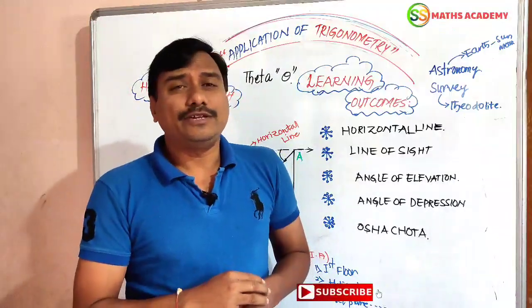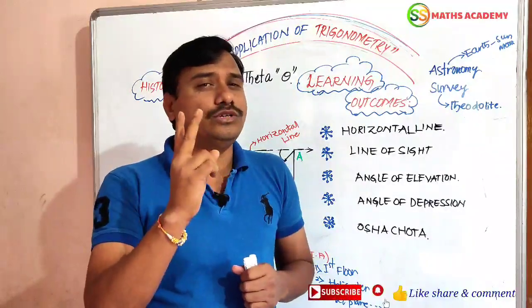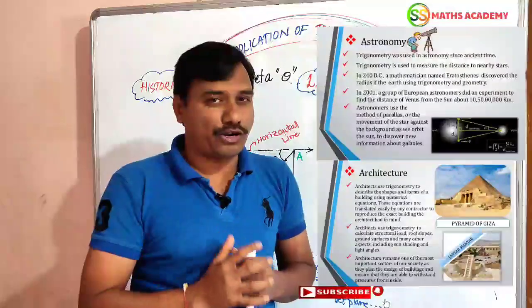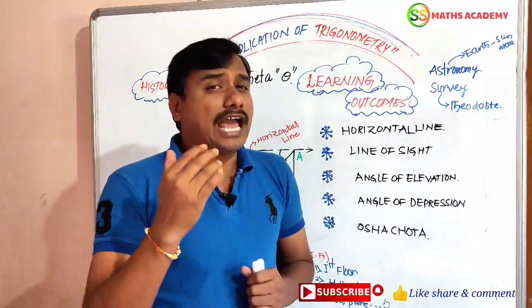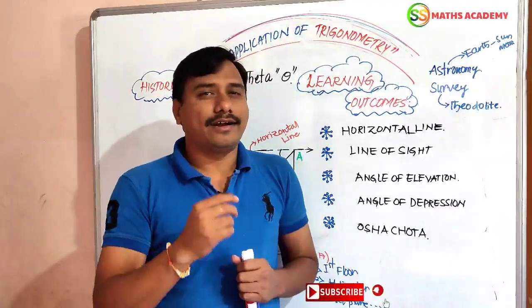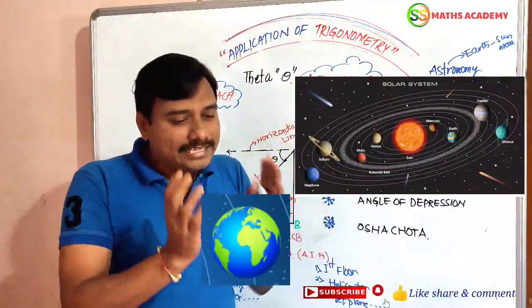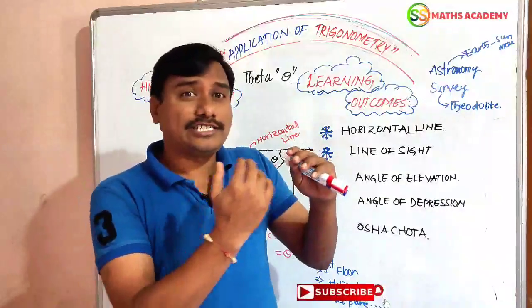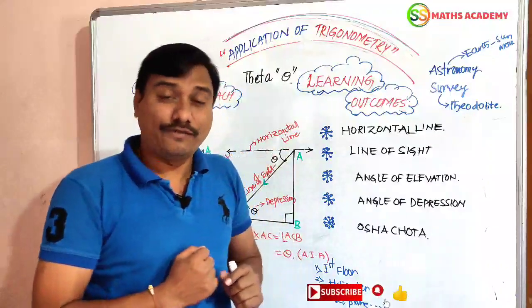This trigonometry was invented because it was needed mainly by two important departments: astronomy and survey. Astronomers have to use it to calculate the distance from the earth to planets, and from the earth to the moon. They have to understand the distance by using this application of trigonometry.